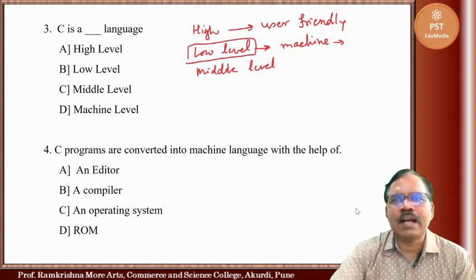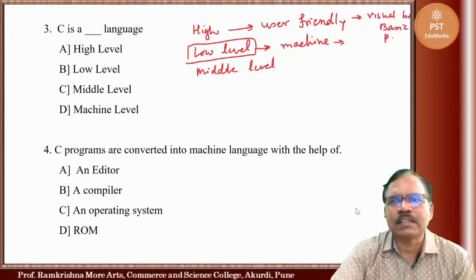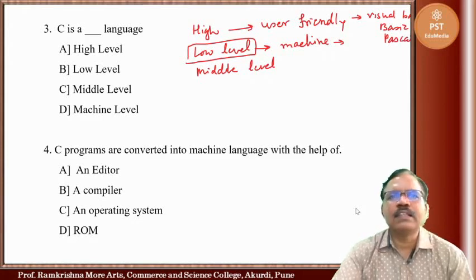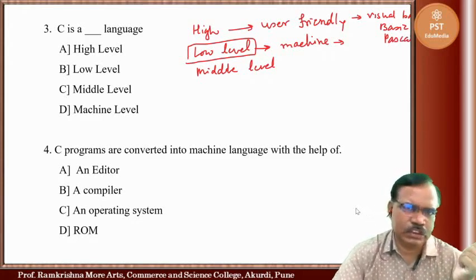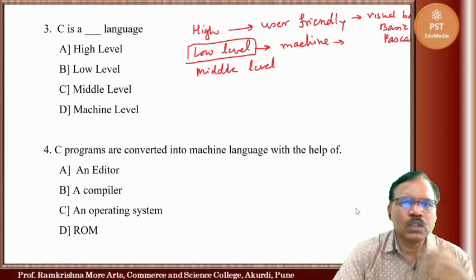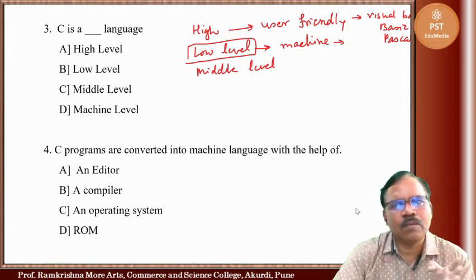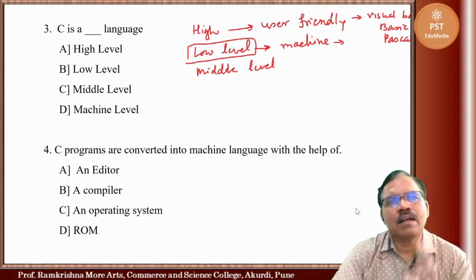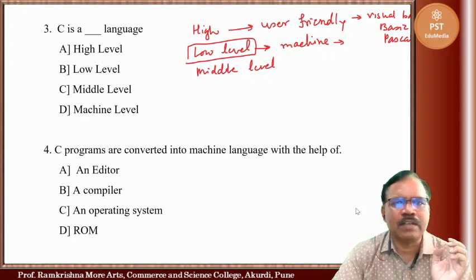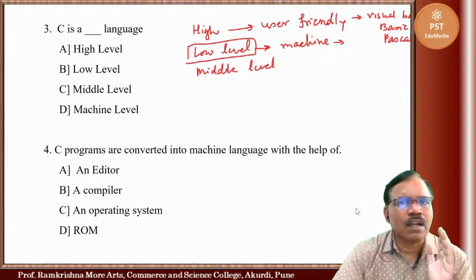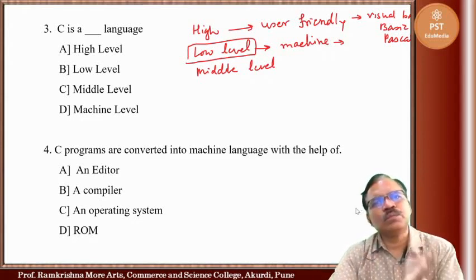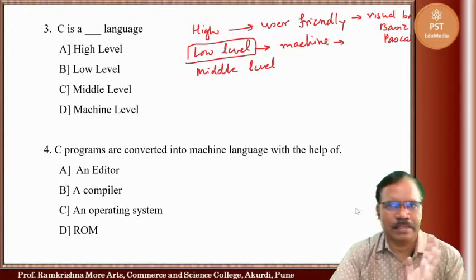Like here, high level languages: Visual Basic, Pascal. These are higher level languages. So user can develop his program using these higher level languages. Now that program is converted into machine level language by compiler.